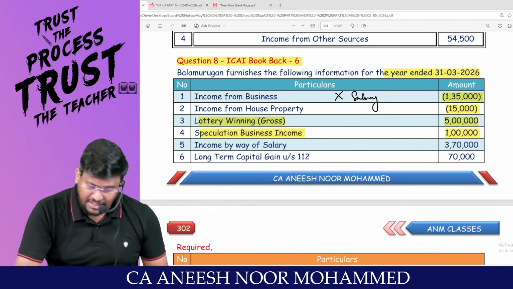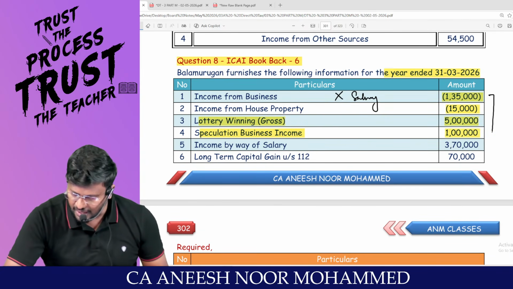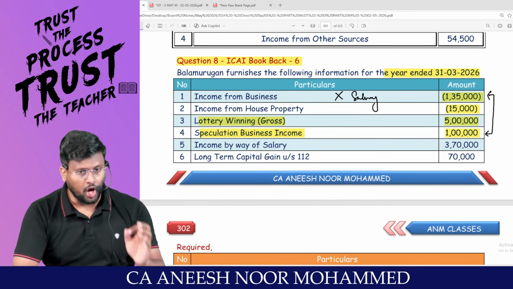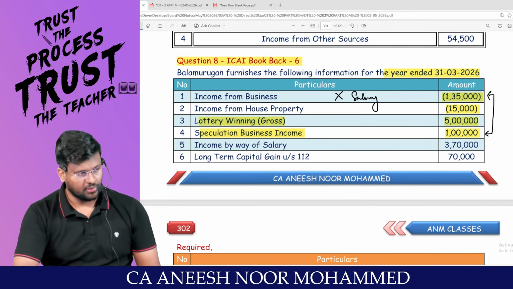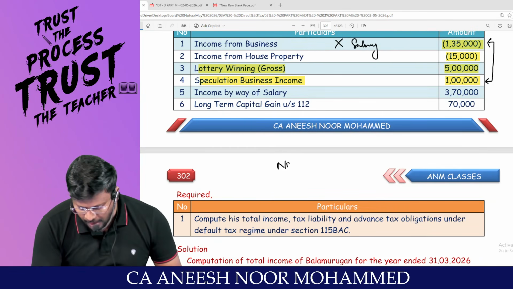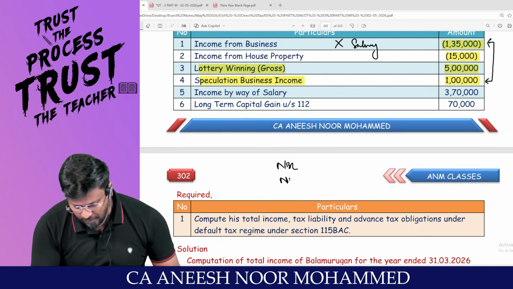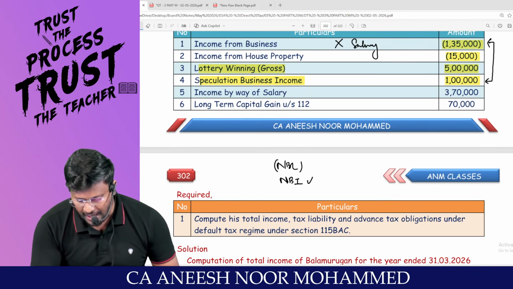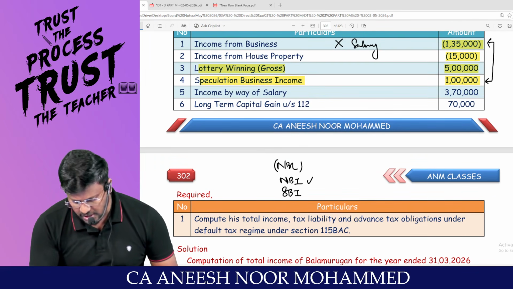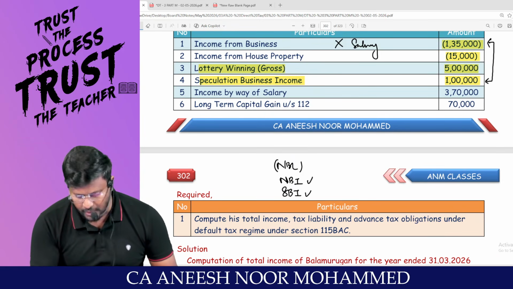Speculation business income, my dear lovable students, we can happily do the intra-head adjustment. For the normal business loss, no restriction. If you are having normal business loss and if you are having normal business income, you can happily set off. If you are having normal business loss and if you are having speculation business income, you can happily set off.